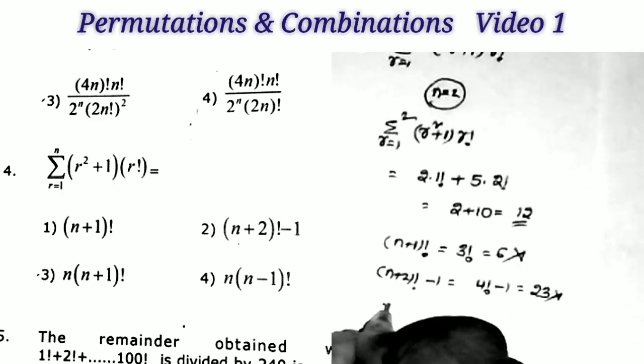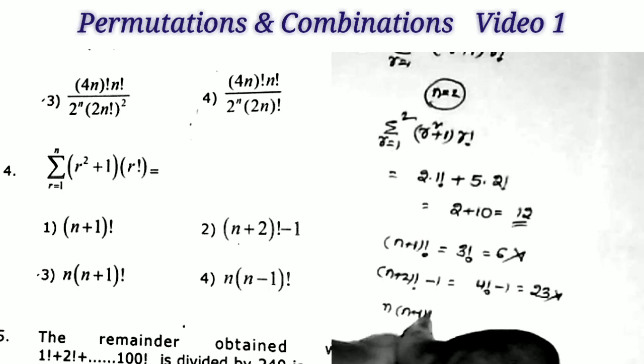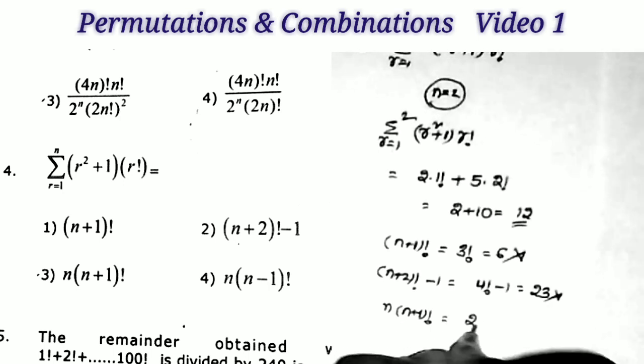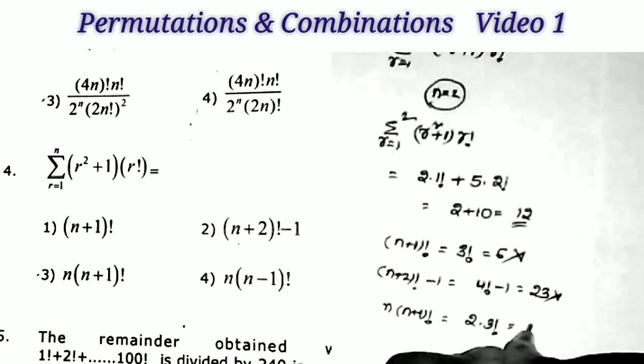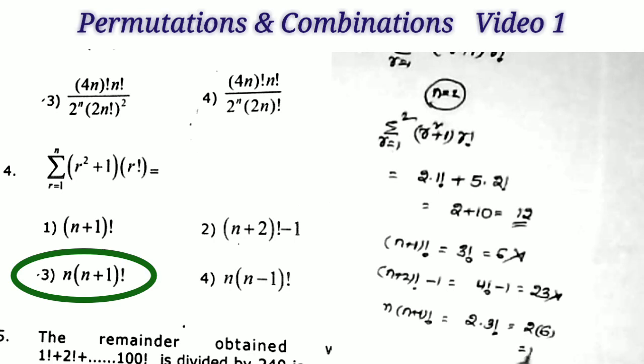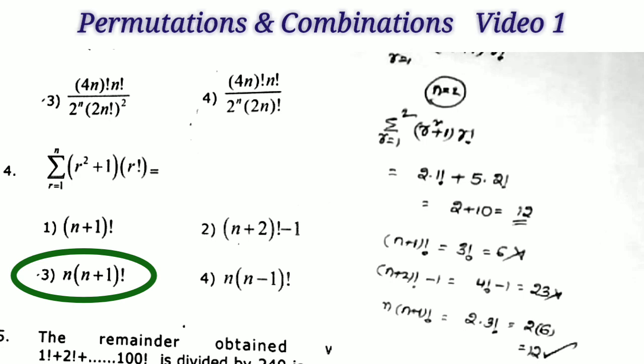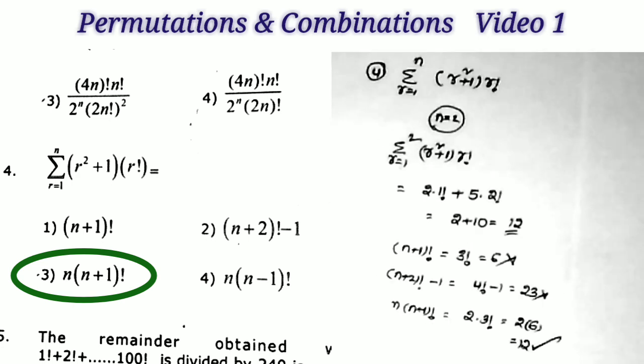Now taking the third option, n into n plus 1 factorial. What is the n value? 2. 2 into 3 factorial. So this is 2 into 6, that is equals to 12. Yes, this is the correct answer. So the answer is equal to the third option. Very easy question. Just taking n is equal to 2 and checking the options. That's all, by the verification procedure. So the answer is equal to the third option.